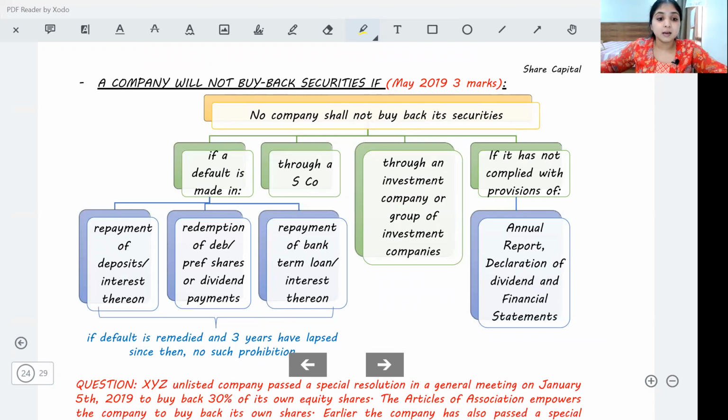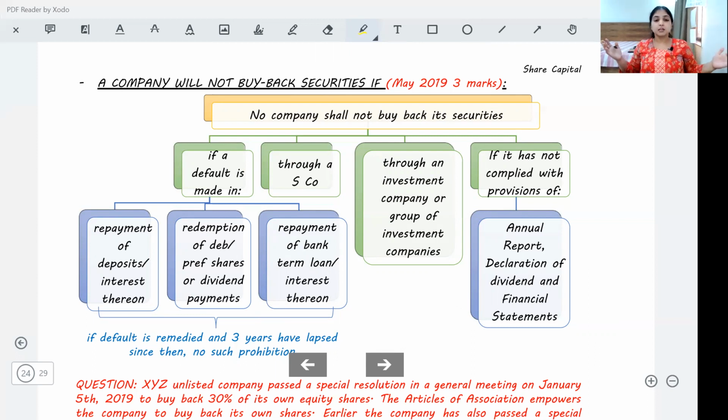Okay, then a company cannot buy back securities through its subsidiary company. It cannot give financial assistance to its subsidiary company and say, use this money to buy my shares. It cannot buy back shares through a subsidiary company. Same way, it cannot buy back shares through an investment company. Also, it should not have any subsisting default relating to filing annual return with the ROC, filing the financial statements with the ROC, or relating to dividend declaration.